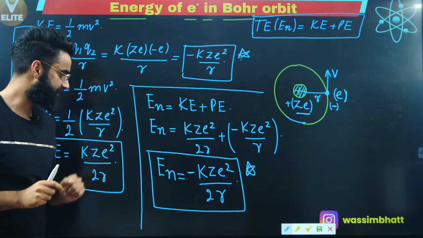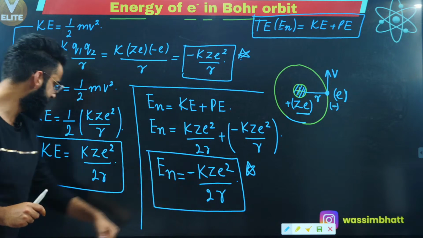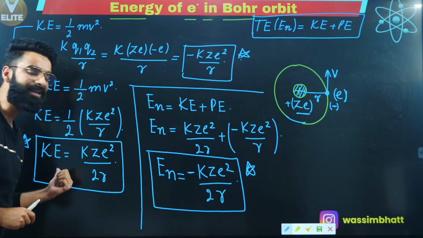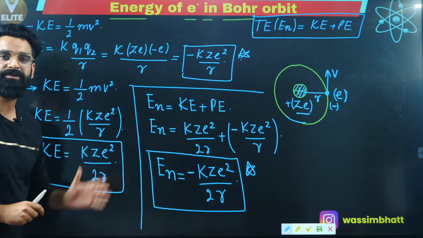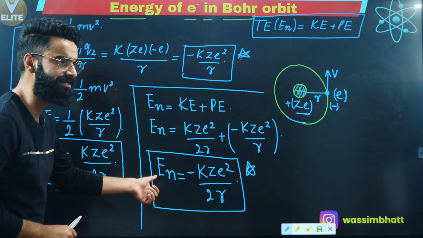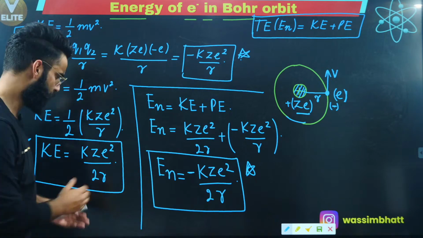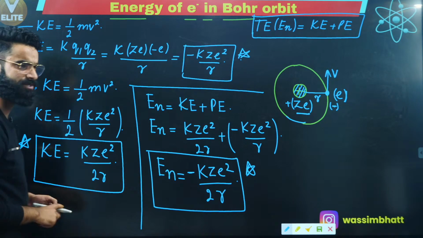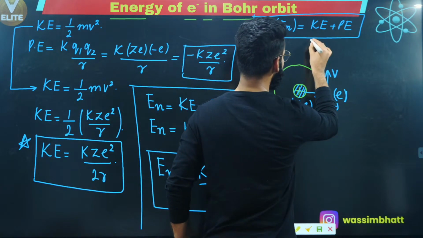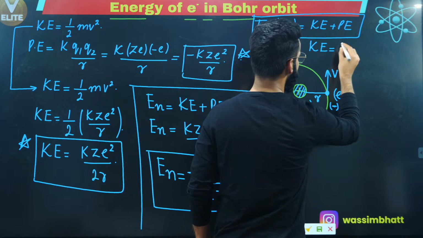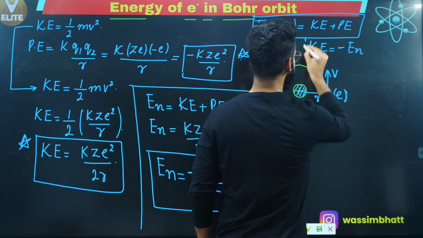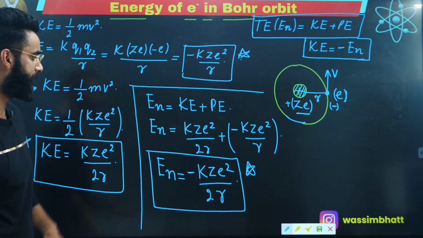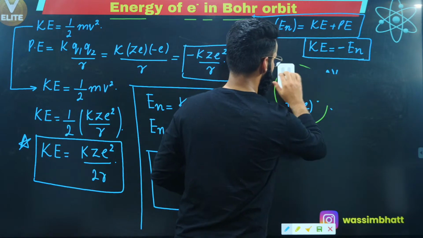Well, people, I can understand one thing from here. See, this is the total energy possessed by the electron. This is the kinetic energy possessed by the electron. So can I say kinetic energy is basically minus times the total energy, right? Kinetic energy possessed by the electron is basically minus times the total energy possessed by the electron. If you look at these formulas, they are one and the same, it is just the sign that is different. So kinetic energy of the electron right now is going to be minus times the total energy possessed by the electron. Point number one, right? Now we will understand a few more important things.